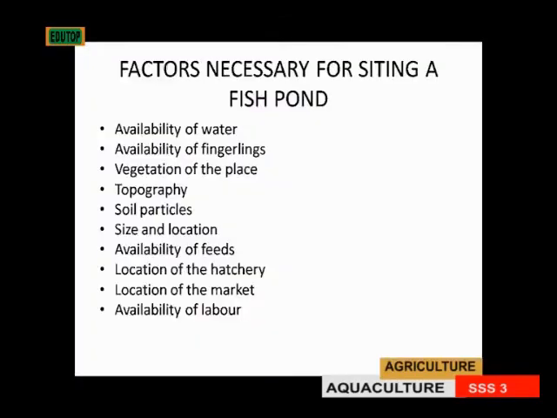Then the next is availability of fingerlings. You should get good fingerlings. Those are young fishes that you can raise to the market size. So you should also consider that in raising a fish pond.